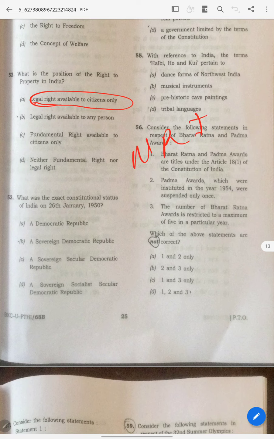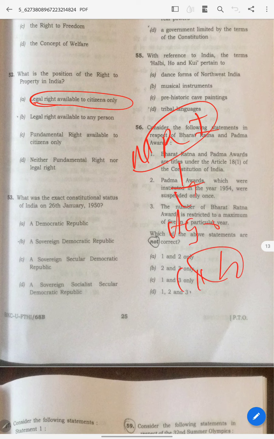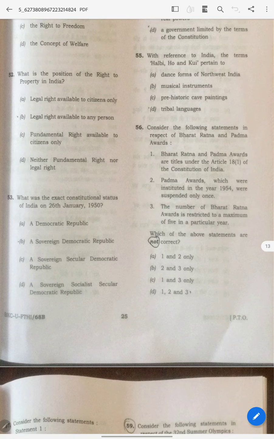Can NRIs buy agriculture land? Oh right, they cannot. Indians can buy agriculture land. Yes, they can. Just by thinking like that, you can say that no, this is not for any person, this is for the citizen. Like that you can see. And we all know that secular and socialist, they were added later. Okay, so answer is B.